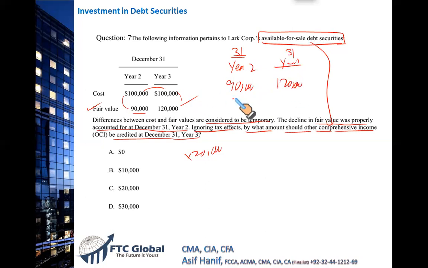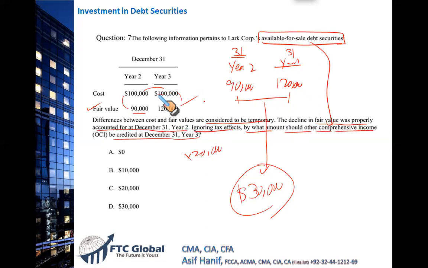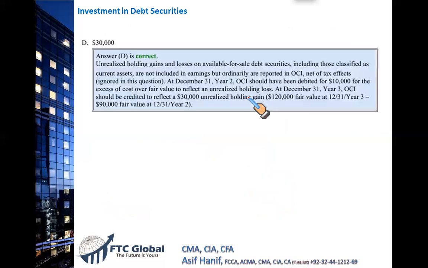So what you do is compare the opening value of the investment with the closing fair value. The difference is either gain or loss, and that is what goes to other comprehensive income. So this 90 versus 120 is your gain, not 100 versus 120, because 100 is cost, that is gone. So this is 30. This $30,000 is the gain that needs to be reported in your other comprehensive income. All right, next.